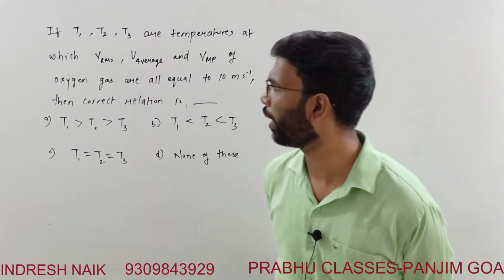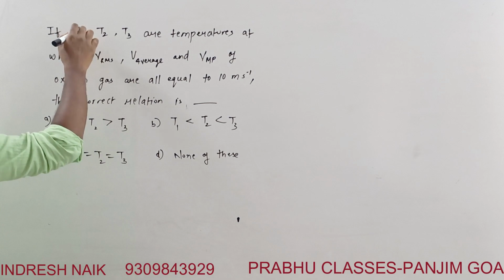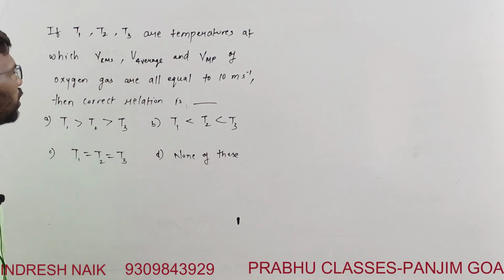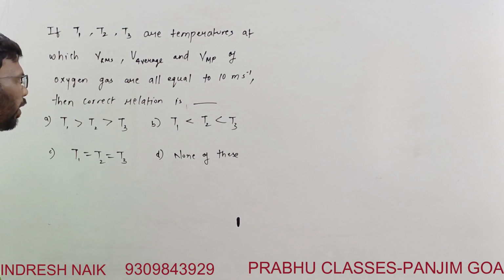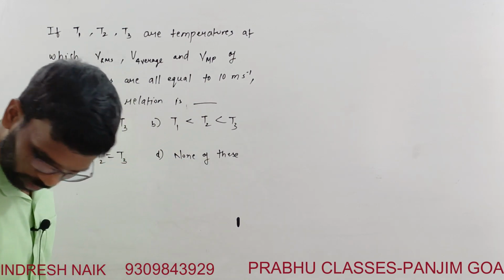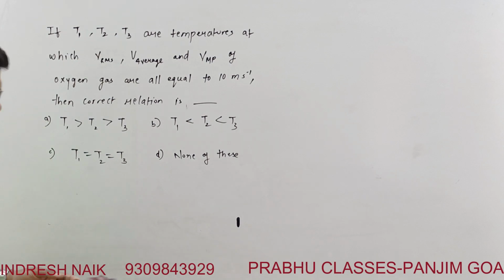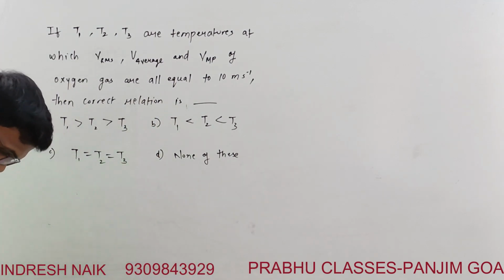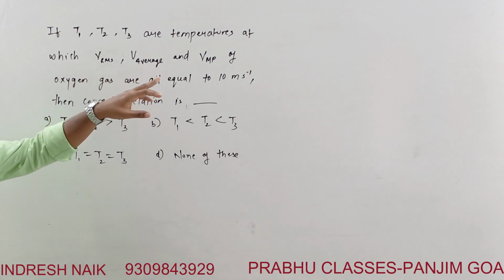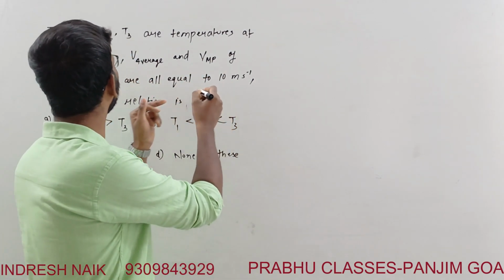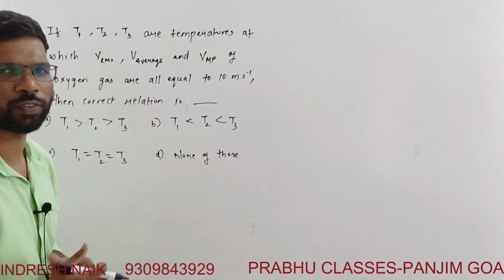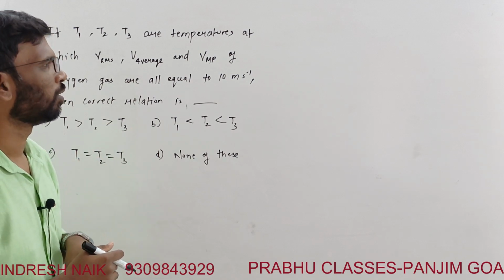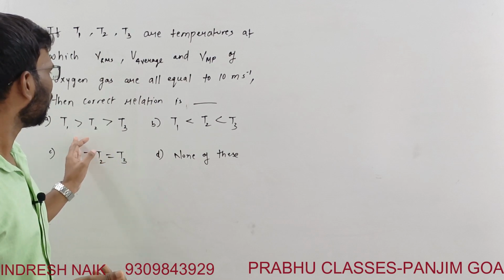If T1, T2 and T3 are the temperatures at which Vrms, V average, and Vmp, the most probable velocity, of oxygen gas are all equal to 10 meter per second, then what is the correct relation? What they are saying is that all these velocities are equal, at temperatures T1, T2, T3.